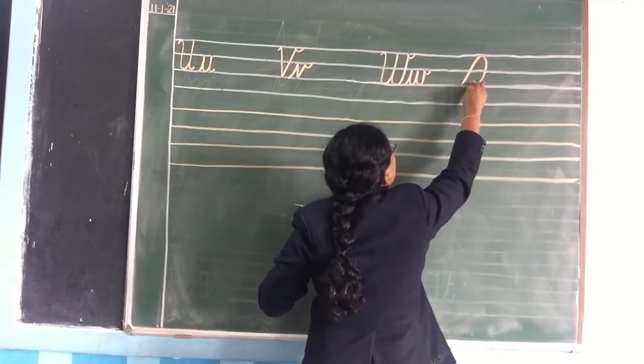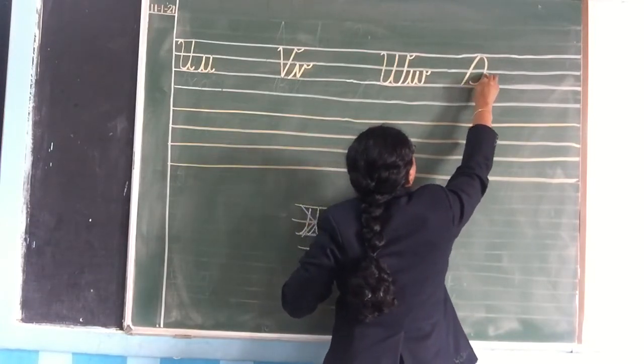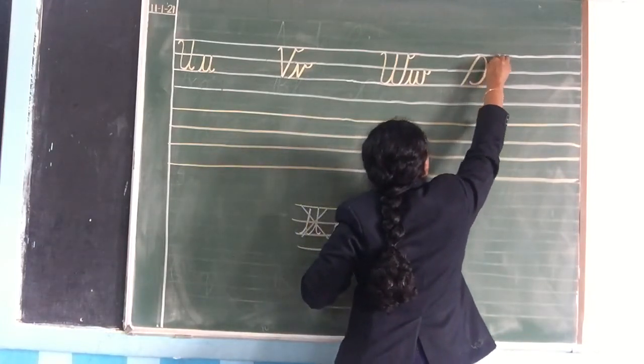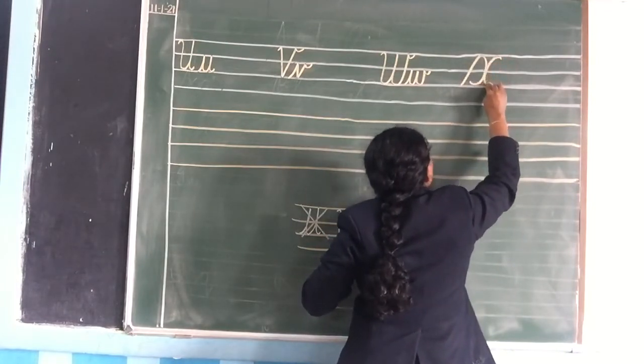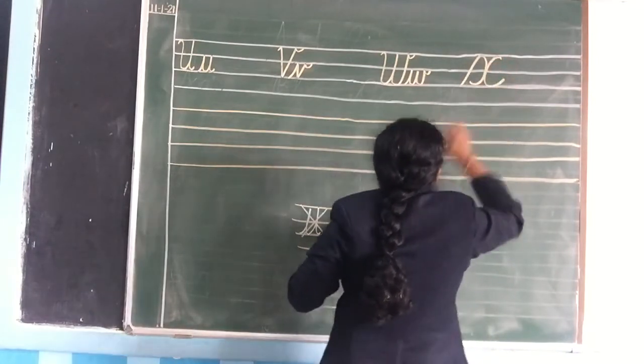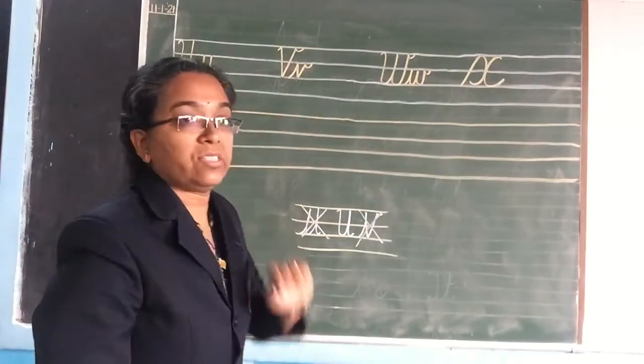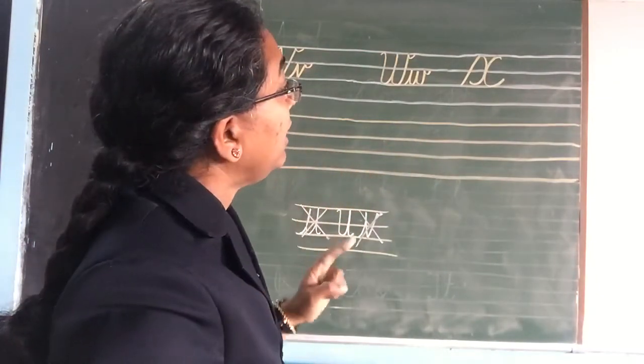Okay, then from here again you go back. Okay, go back, then write like C. You will write like this and then lift it up. This is how you will write X. Okay, this is capital X.